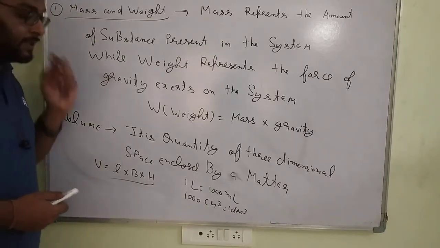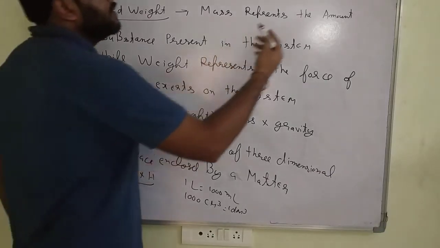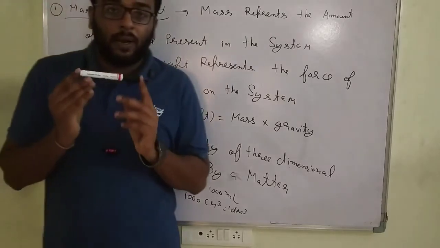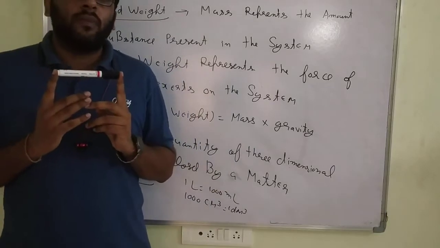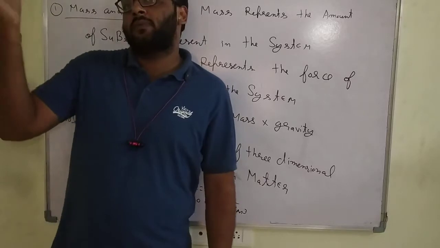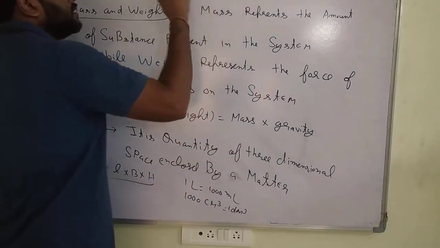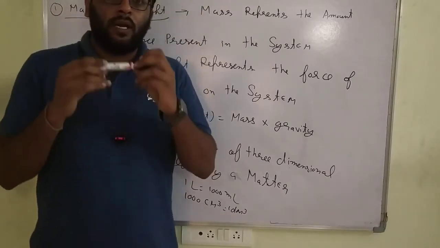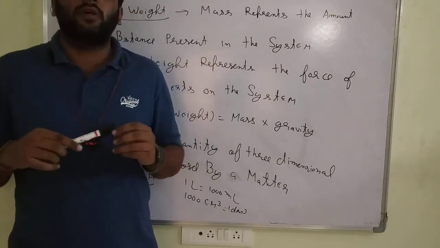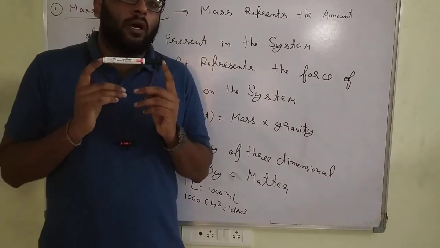Okay, let us consider mass here. What is the difference? Mass represents the amount of substance present in the system. Suppose this is the marker. I am taking the example of this marker. Suppose it is 1 gram. The substance available in this marker is 1 gram. So on the Earth, on the Moon, on the Sun, anywhere in space, it always has a mass of 1 gram. Are you getting my point?